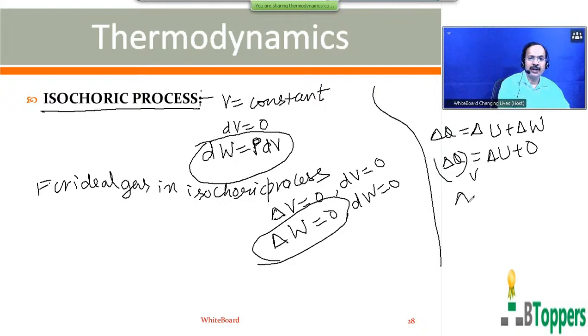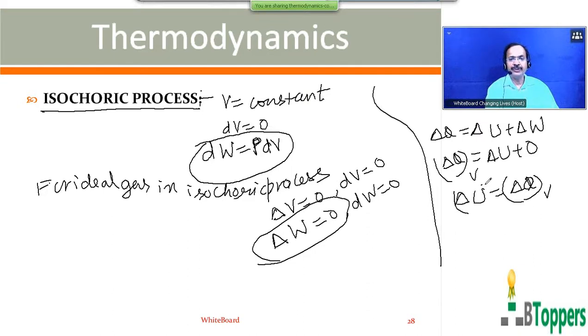That means delta U will be equal to delta Q at constant volume. That means for an ideal gas in the isochoric process, whatever heat energy is absorbed by the gas is entirely used only to increase its internal energy, and no external work is done by the gas.